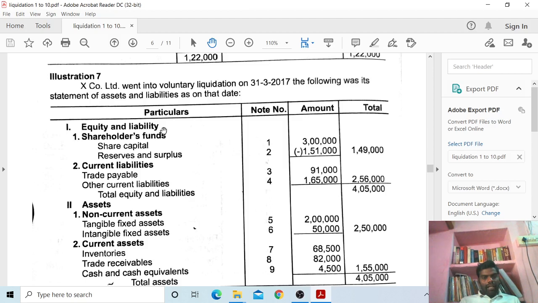First, equity and liabilities. First, shareholders' fund: share capital, note number 1, 3 lakh, and reserves and surplus, note number 2, minus 1 lakh 51,000. Total equity in shareholders' fund, rupees 1,49,000. Second, current liabilities: trade payables, note number 3, 91,000. Other current liabilities, note number 4, 1,65,000. Total 2,56,000. Total equity and liabilities 4,05,000.